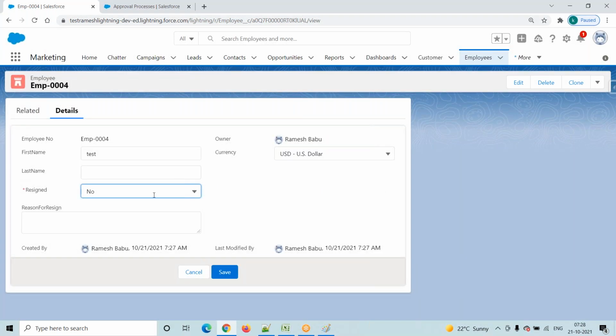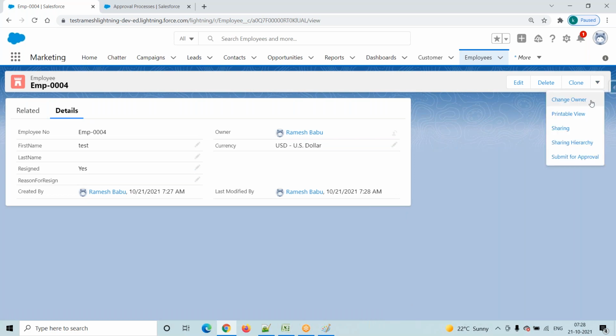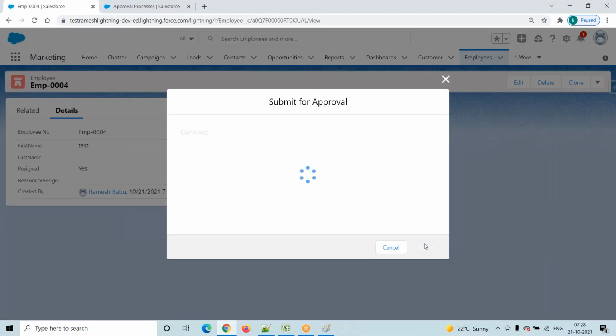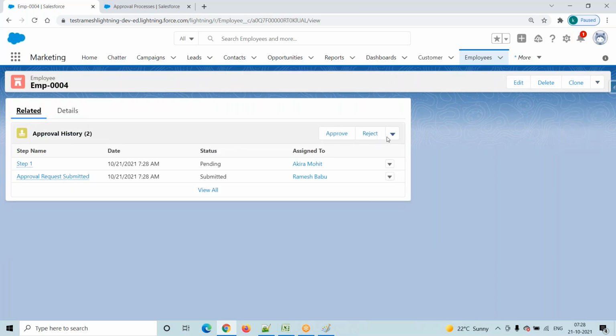Okay. Now coming here, we will click on this one. Go to submit for approval. Click on submit for approval. Then we have to verify. Here there is no option for related, approve, reject. Recall is there. See here, we have the recall option. Yeah, is it clear, or any other question?